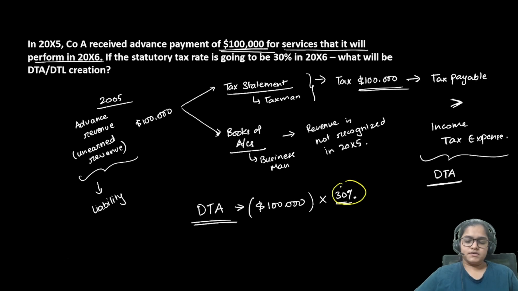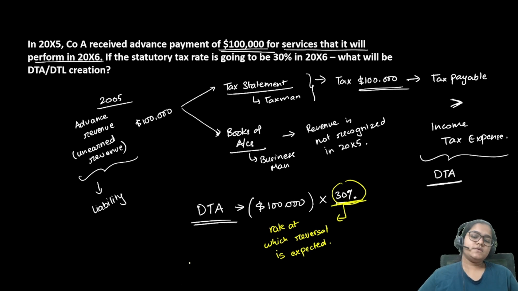Very important, this rate is going to be the rate at which reversal is expected. So in future, whatever is the tax rate at which the reversal is expected, that has to be the rate.